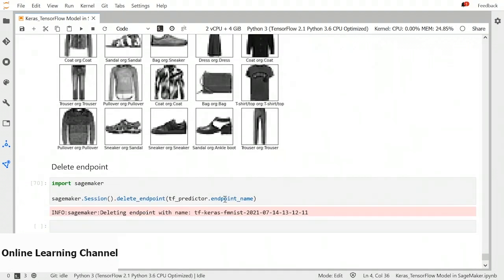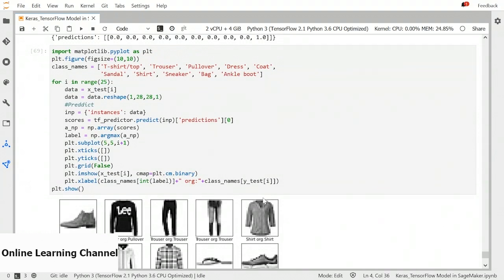At the end, don't forget to delete your endpoint. So this is how we can implement our Keras TensorFlow models in SageMaker. If you don't want to perform SageMaker training and you have locally trained model, you can also store that model in TensorFlow protobuf format and then use that model for inference straight away.